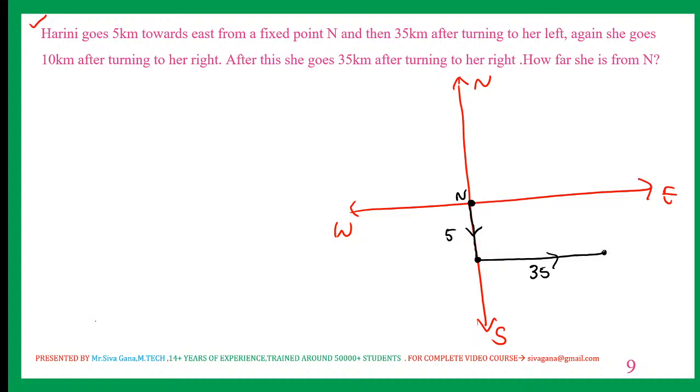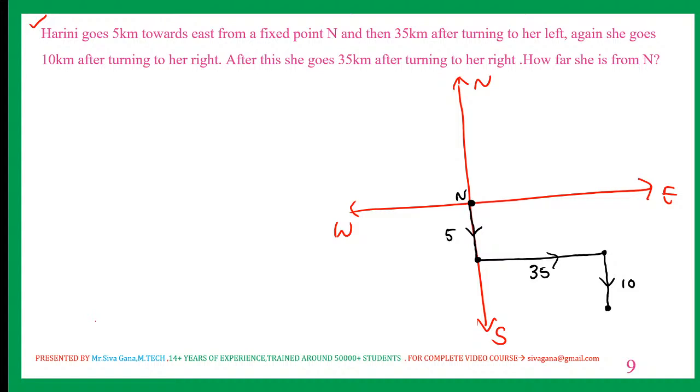Now let us say Harini is here. Now Harini is facing east. Again she goes 10 kilometers after turning to her right. East facing person, right is what? Nothing but bottom. So how much? 10. Now Harini is here. After this she goes 35 kilometers turning to the right.